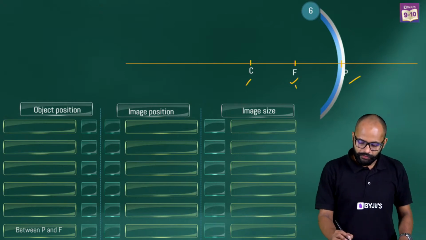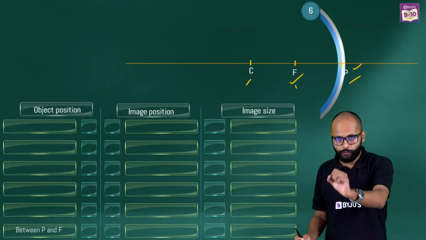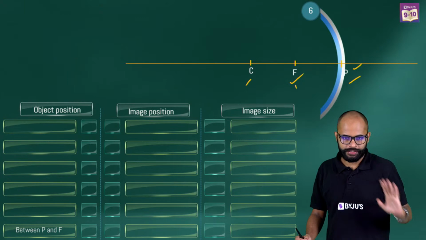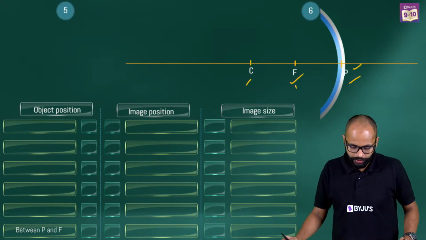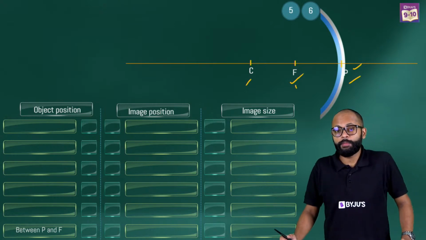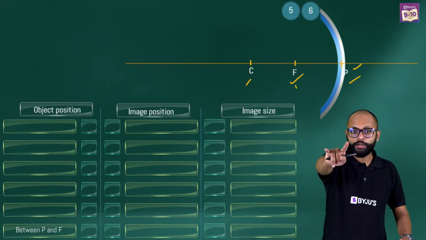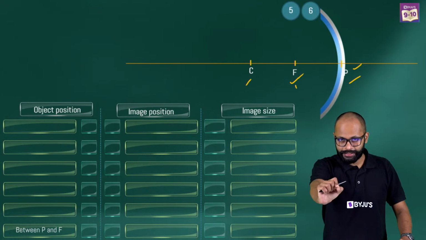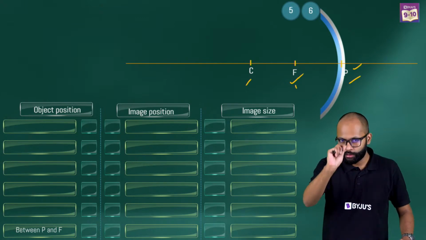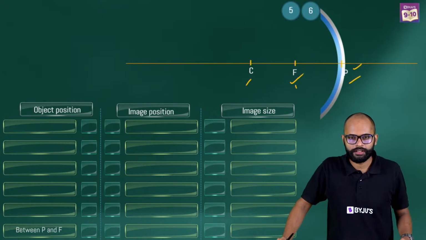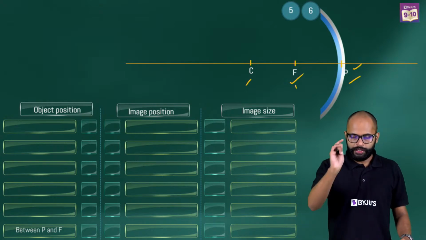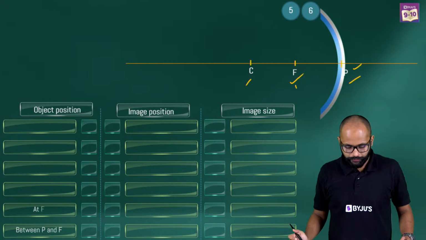Between F and P, between focus and pole, let's call it 6. Now you have to move backwards in descending order. So focus will become 5. I want you to make this diagram and put these points in your notebook right now. All right, clear now? So focus becomes point number 5.